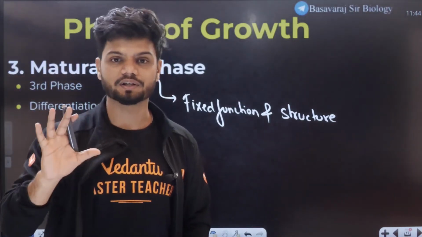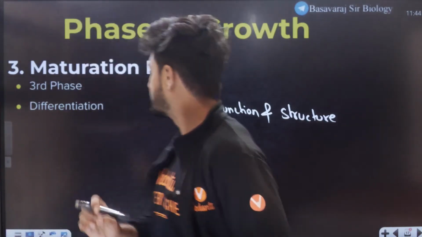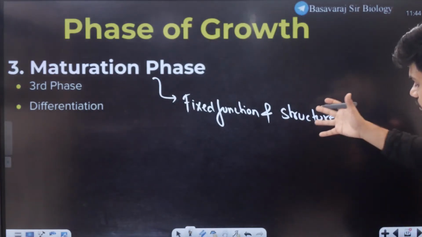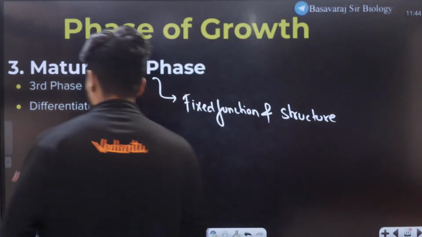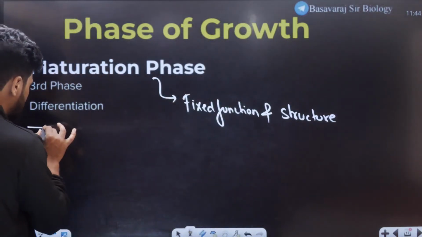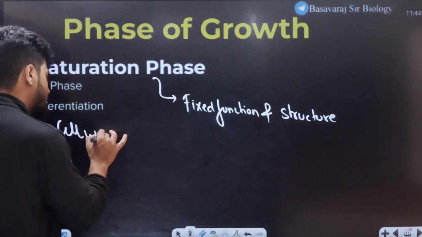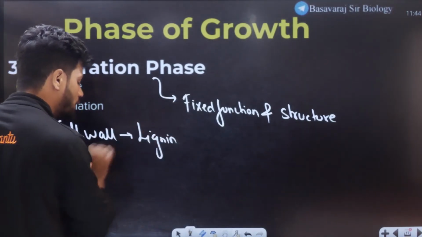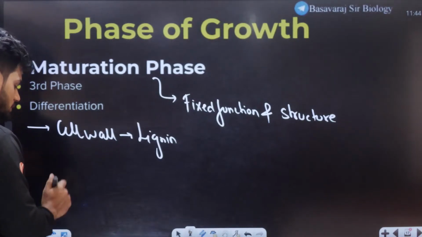Everything is set right here. Now, students, you need to remember, in the maturation phase, apart from differentiation, the cell wall will have a lot of lignin depositions.